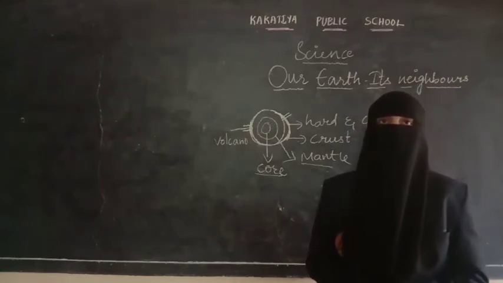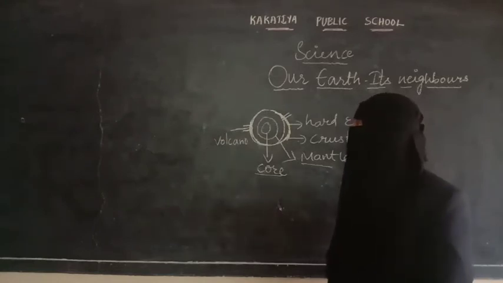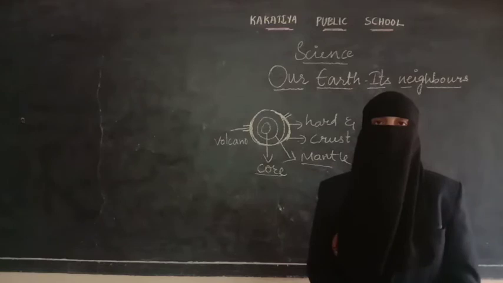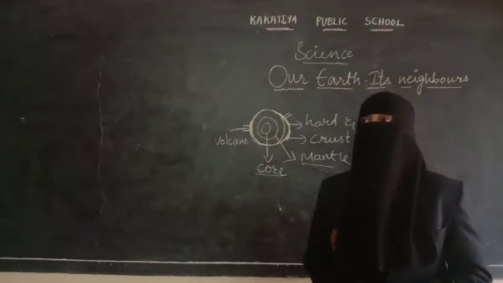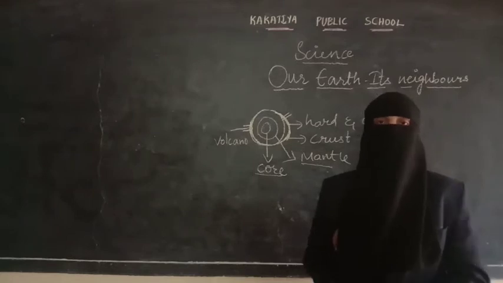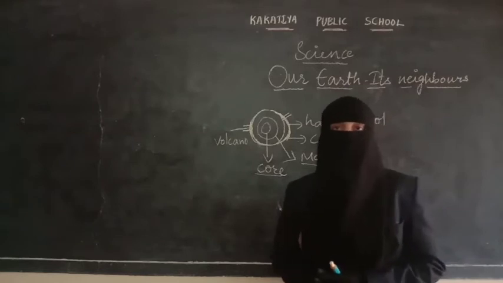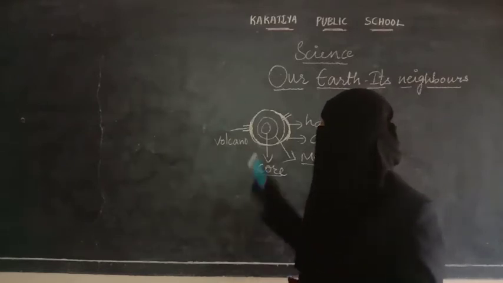One kind of volcano erupts regularly. Another kind erupts over a longer time. And the volcano which hasn't erupted for a long time is called an extinct volcano. For example, if a volcano erupts regularly, then it is called an active volcano. If it erupts after many years and years, then it is called a dormant volcano. And if the volcano does not erupt for many years and years, then finally we can say that the volcano is extinct.